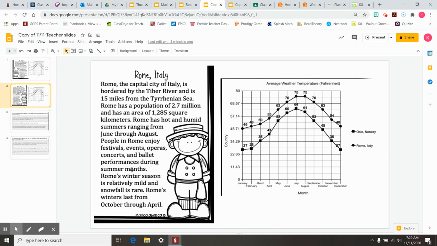So I gained a lot of information as well about Rome, Italy, and it talked about how during the summer months I can enjoy specific events. And I see that they have those events more during the summer months, mostly by using the information I gained from the graph. So using the circle dot, I noticed that Rome goes from 46 all the way up to 75. That would help me understand why they do more outdoor events during the summer months, because the temperatures are a lot higher.